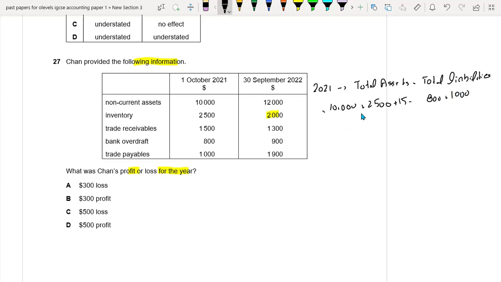So 14,000 minus 1,800 is equal to 12,200. So the total assets minus liabilities is equal to 12,200. Okay. So now let's find out for 2022.